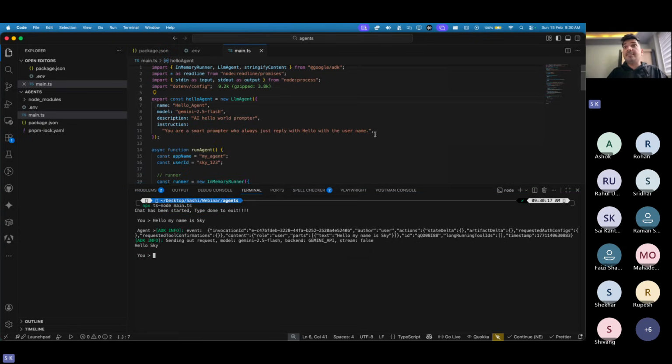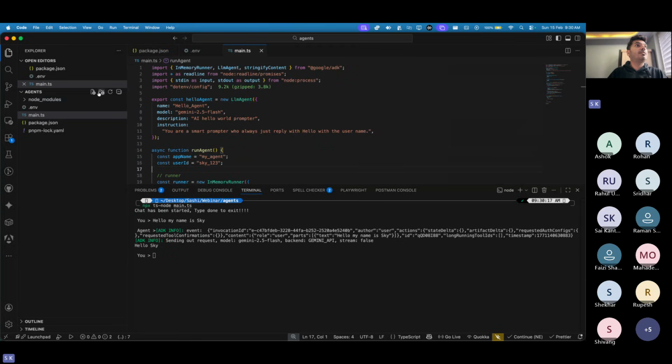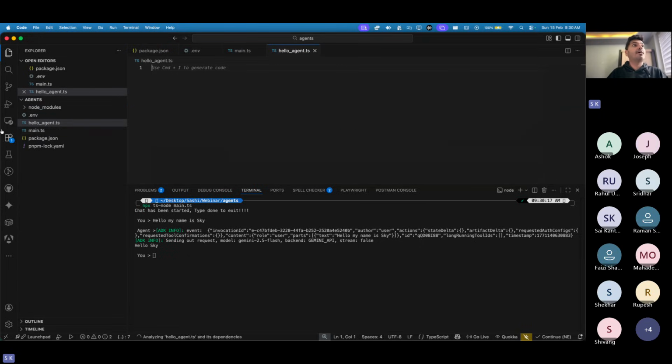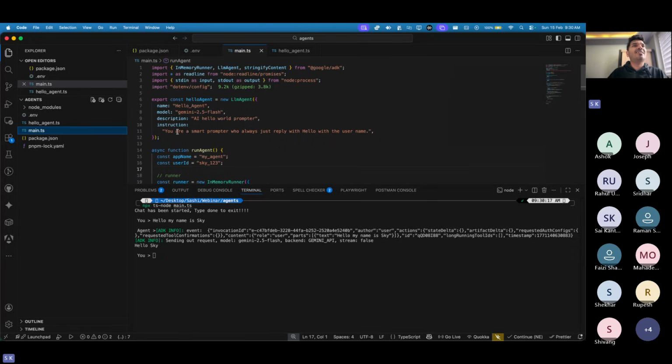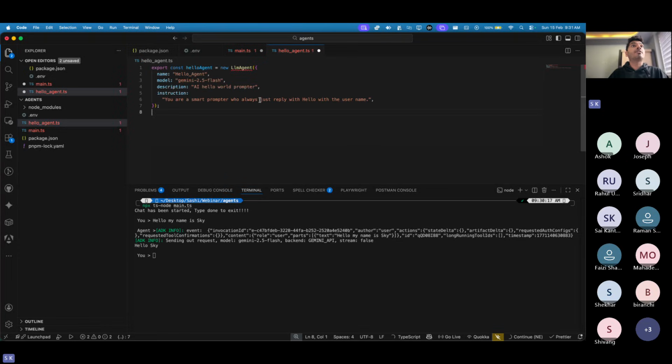And I would say, maybe let's try to refactor this a bit. I don't like this way of doing stuff. So let's say hello-agent.ts, and we can grab this agent. Let's just make things better here. We can come here, paste it here, LLM agent, and go and import.